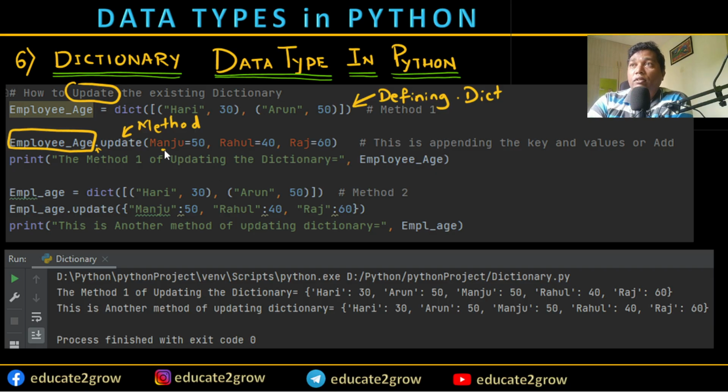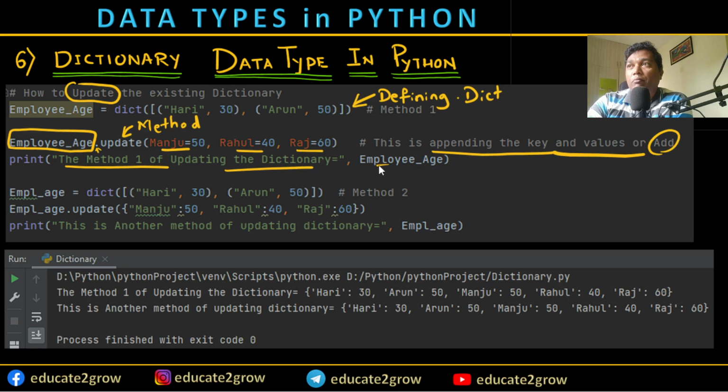The person names Manju, Rahul and Raj, of ages 50, 40 and 60. I'm going to update. This is going to append to the existing dictionary. So that's what we are saying, it's appending the keys and values, or you can say add. I'm calling this method 1 of the dictionary.